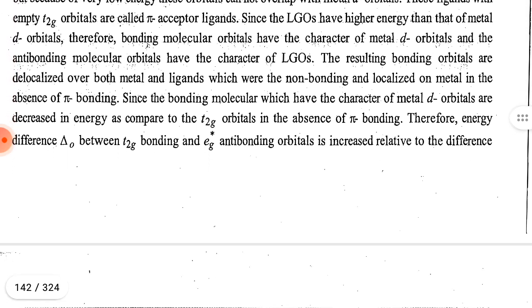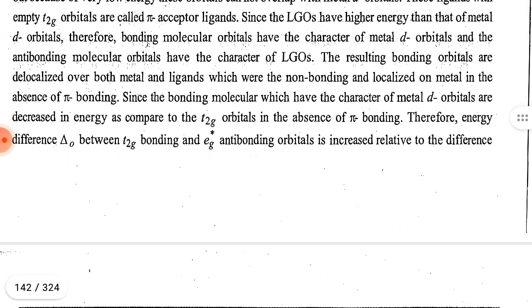Since the ligand group orbitals have higher energy than that of the metal d orbitals, therefore the bonding molecular orbitals have the character of metal d orbitals and the anti-bonding molecular orbitals have the character of ligand group orbitals. The resulting bonding orbitals are delocalized over both metal and ligand, which were non-bonding and localized on the metal in the absence of pi bonding.